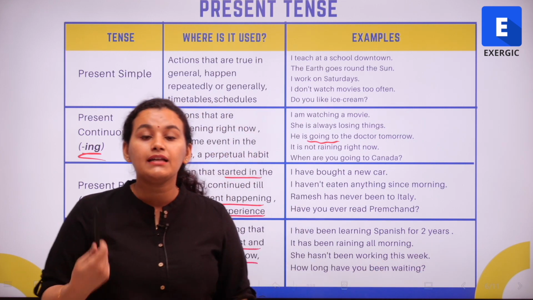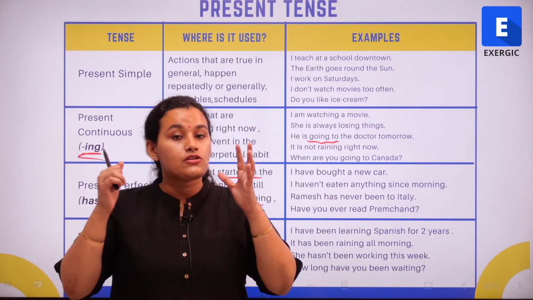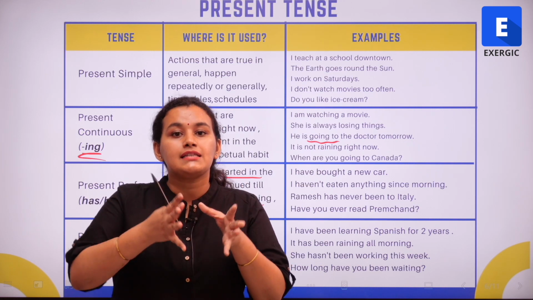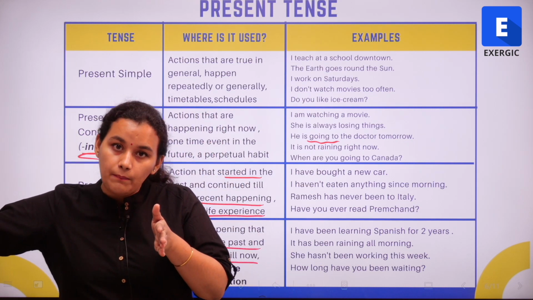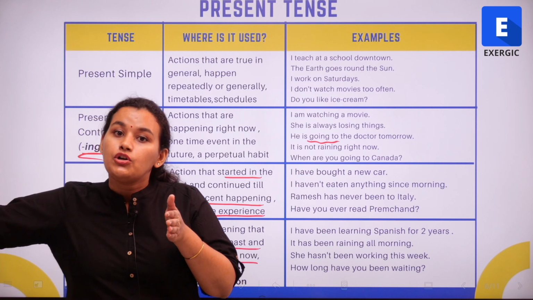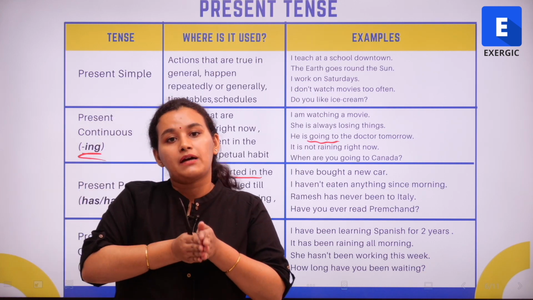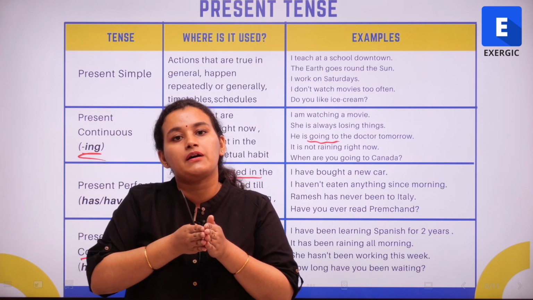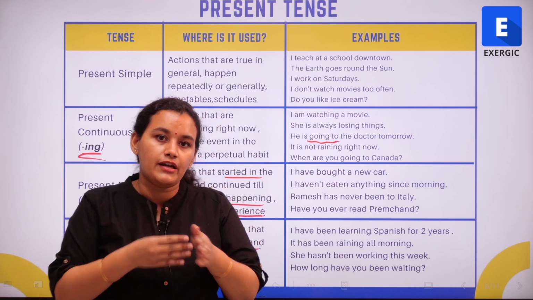I have been learning Spanish for 2 years. It's not something that I'm doing at the moment. It's something that I started way into the past. I started 2 years ago. 2 years ago, I started learning Spanish and I have been learning Spanish for 2 years, right?